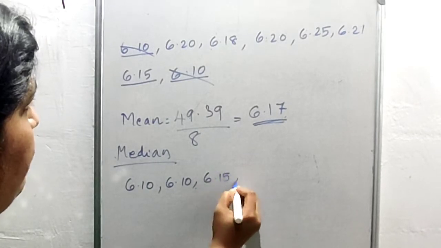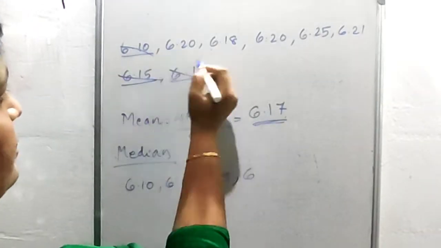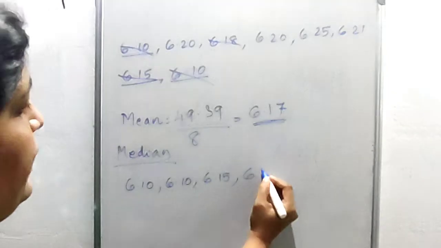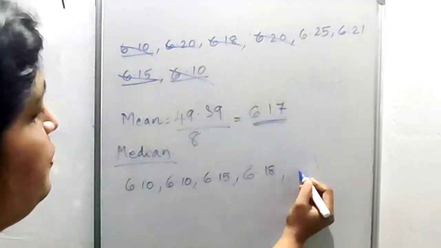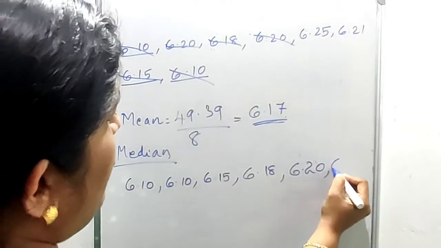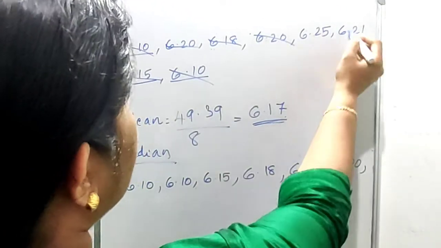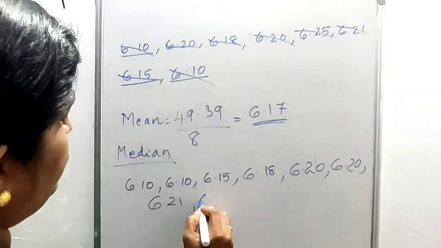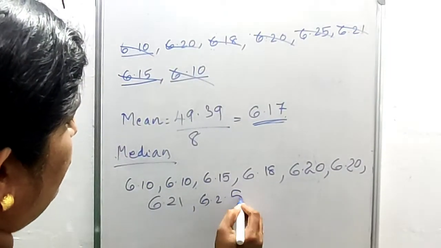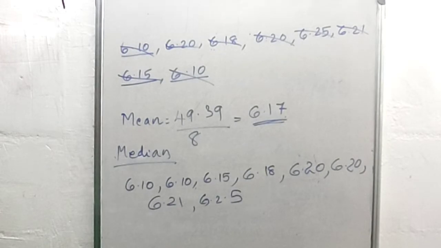Then 6.18. Then 6.20, two 6.20s are there. Then 6.21. Then finally 6.25. After arranging the data in increasing order, we are going to locate the median.